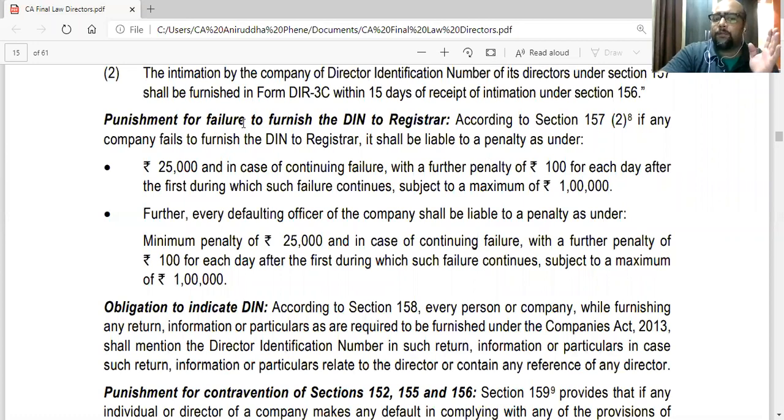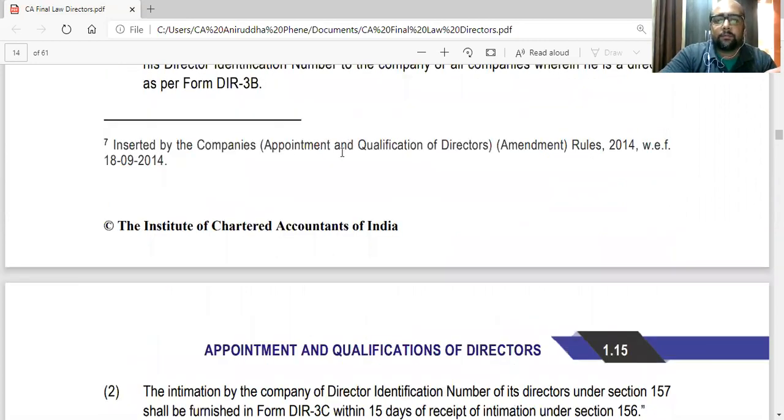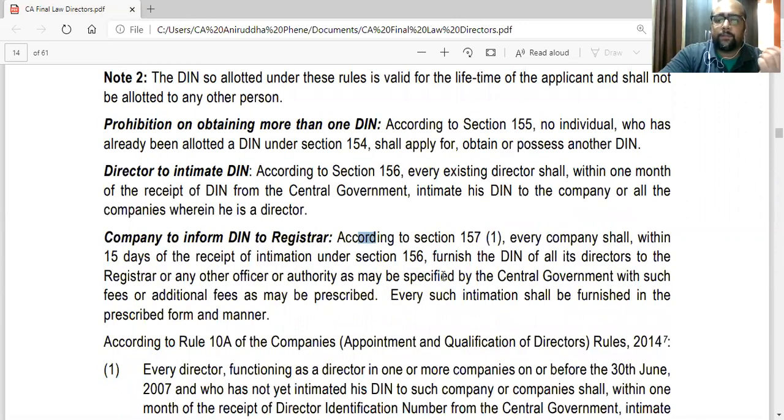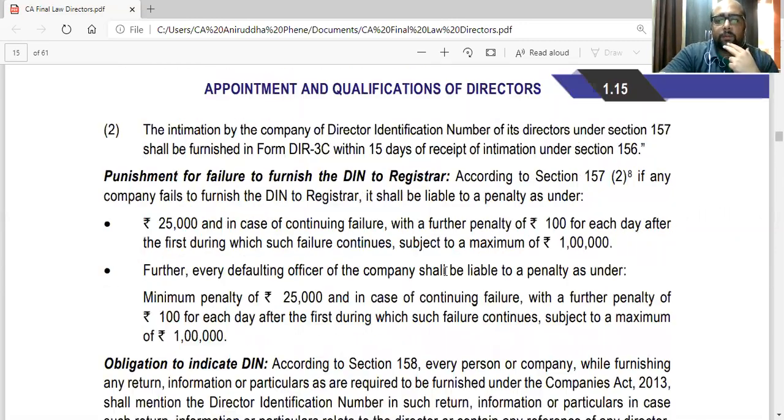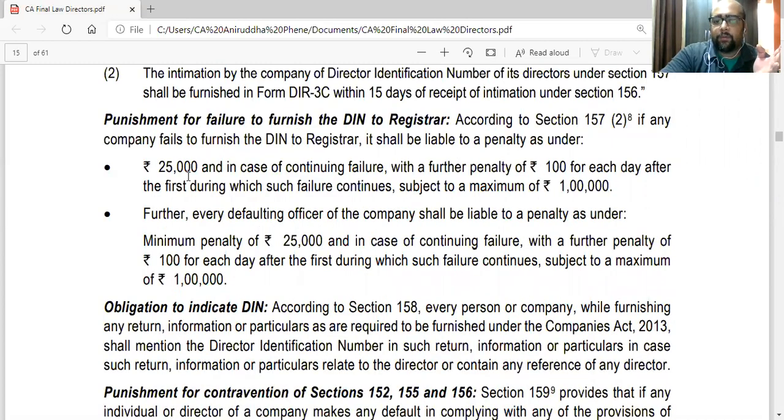Now punishment for failure to furnish DIN to registrar, penalty clause. If a company fails to submit the DIN of the directors to registrar under section 157, then it shall be liable to penalty as under. Now this is for the company.